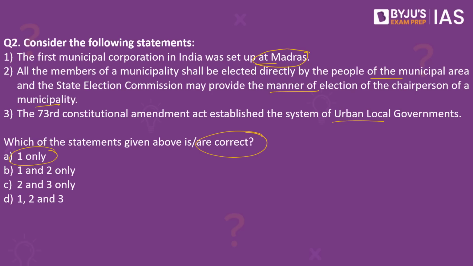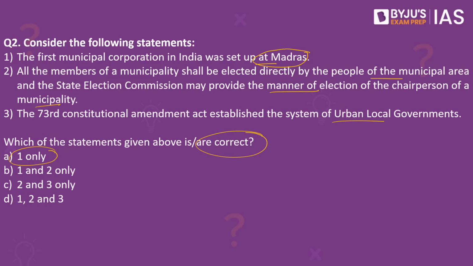When we look into the second option, all the members of a municipality shall be elected directly by the people of the municipal area. This is the right statement. What would happen? There would be a designation of something called the ward. These wards will have the people. These people would go up and elect their corporators. So in the municipal areas, in the corporations, what you would have is the corporators. These corporators are elected directly by the people, and such a constituency is what is called a ward. The first part of the statement is right.